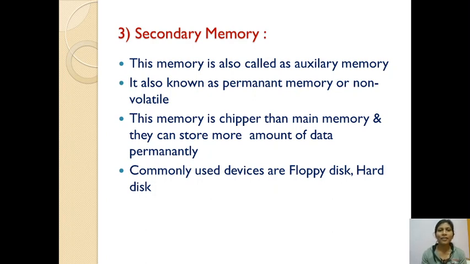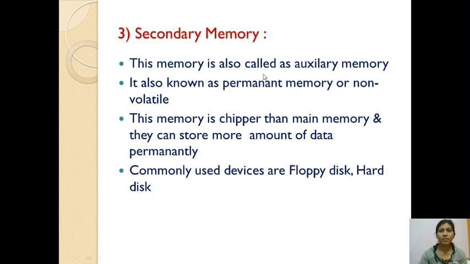Hello everyone. In the previous video, you have seen the types of memory. There are three types of memory: primary memory, cache memory, and secondary memory. In the previous video, we discussed primary memory and cache memory. In this video, we will discuss secondary memory. This is the third type of memory.